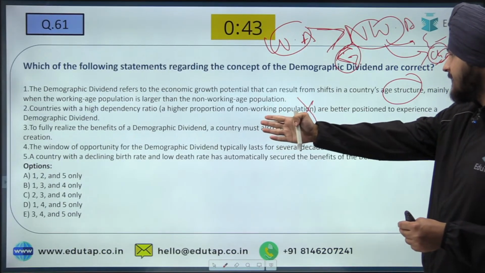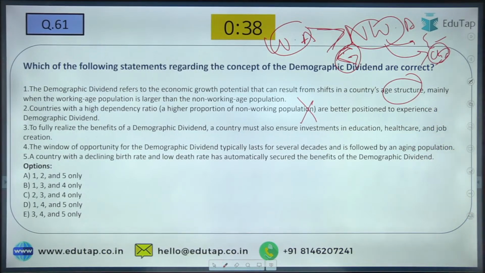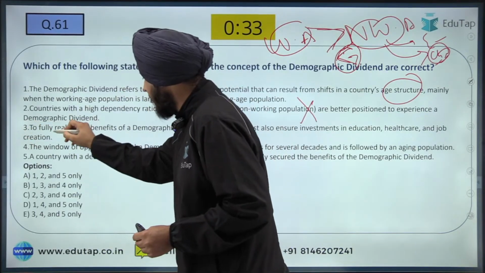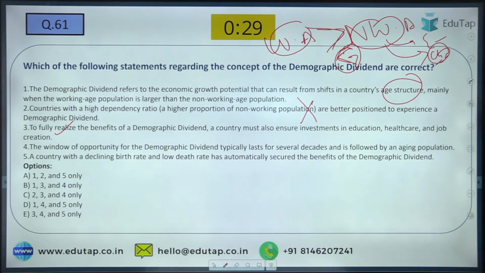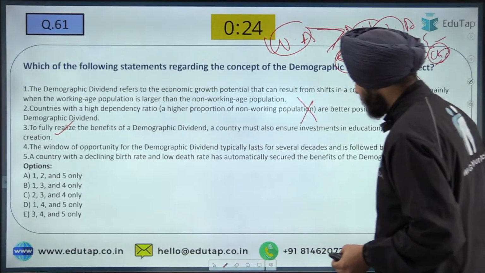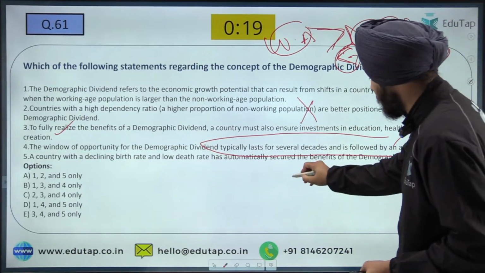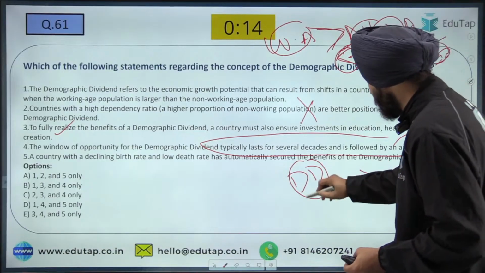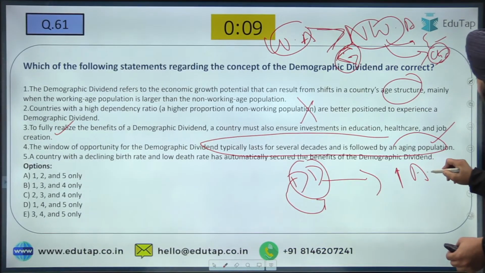To fully realize the benefits of the demographic dividend, a country must also ensure investments in education, healthcare and job creation. This is a very important point regarding demographic dividend, and yes, it is true. Then the window of opportunity for the demographic dividend typically lasts for several decades and is followed by an aging population. Yes, this is also very much true, and the same applies to India. Today we are enjoying the demographic dividend, but tomorrow when this youthful population gets old, it will increase the aging population in our country.